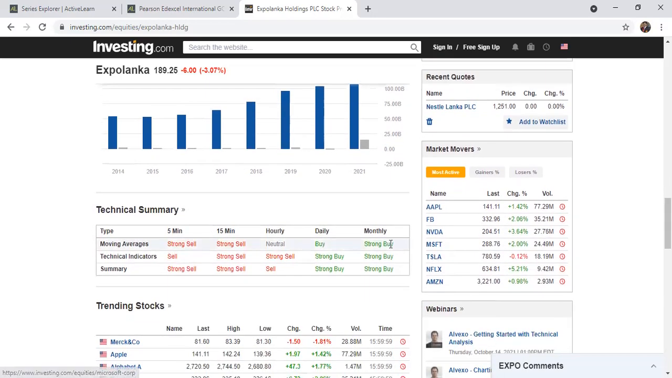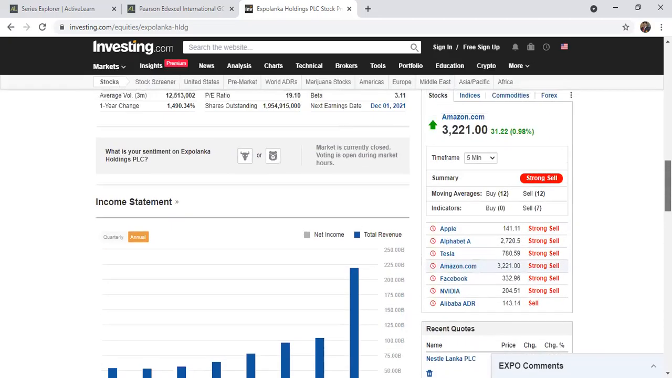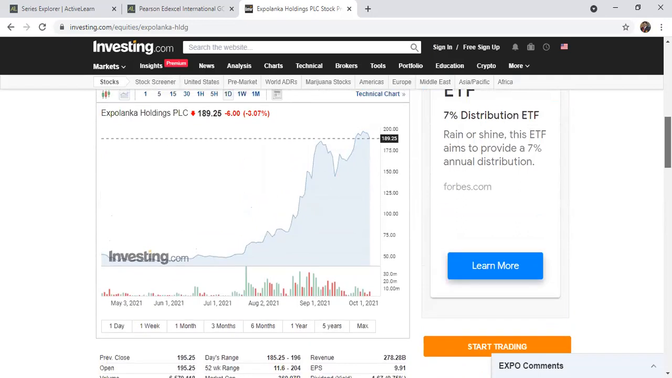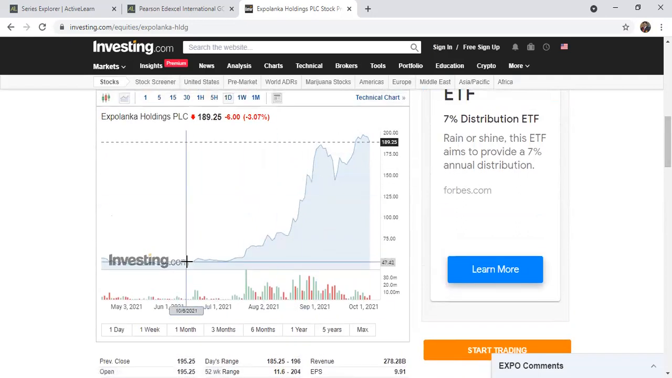Everyone is recommending strong buy, strong buy, strong buy based on the moving averages. Right, based on moving averages, strong buy daily. That's why a lot of people are purchasing this one, and the share prices went up. You can see Expo Lanka Holdings from 46 that time, because we take 5 years figures. 5 years ago, the organization actually, the 5-year chart.